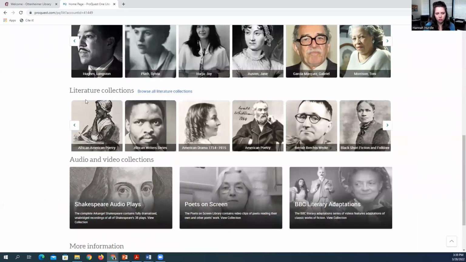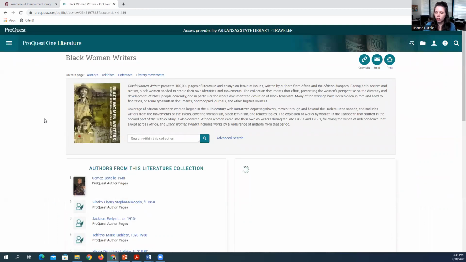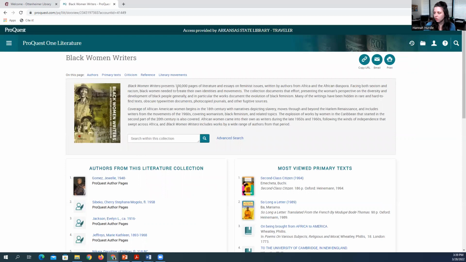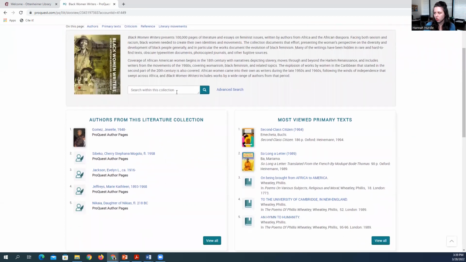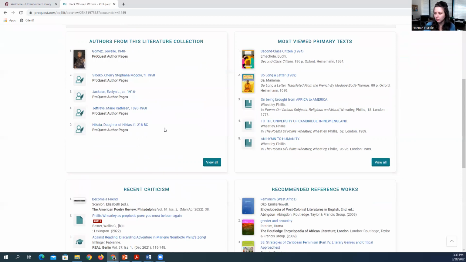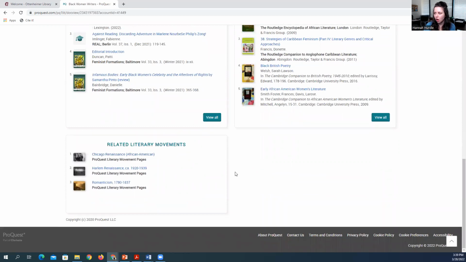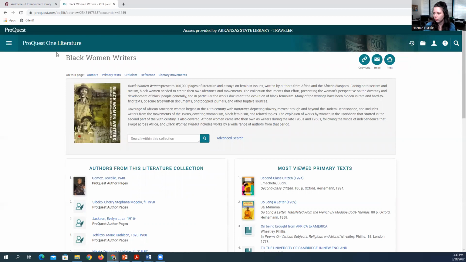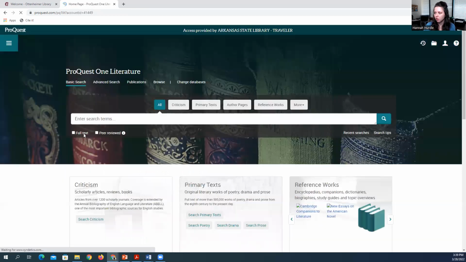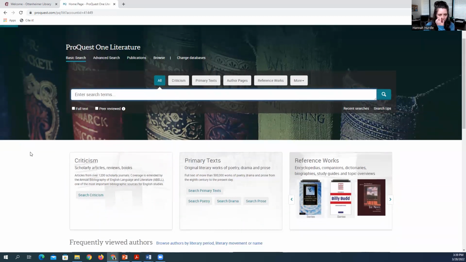And let's look at the literature collection now. Let's do Black women writers. The literature collection is set up similar to the author pages. You have a little description. You can search in the collection or do an advanced search. You have authors from this literature collection, so everyone who's included, their most viewed primary texts, recent criticism, recommended reference works, and then related literary movements as well. So again, going back to the main page. It's very easy to navigate. The format is similar for everything, so it's easy to use.